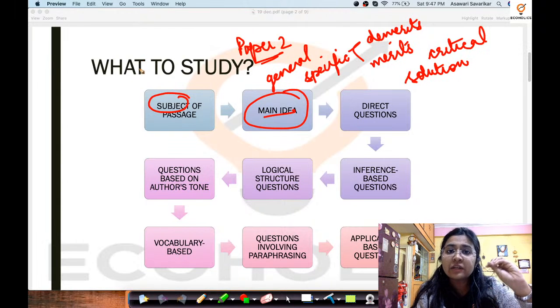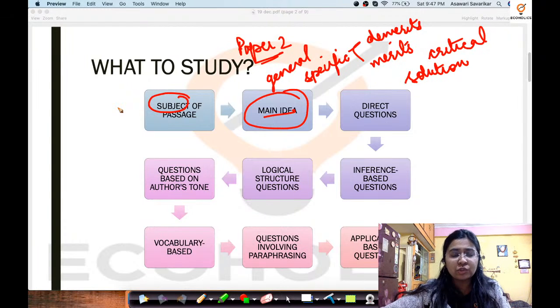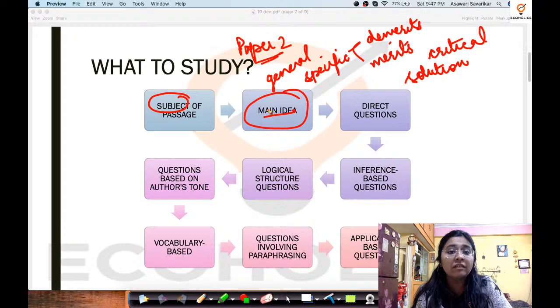When you start reading the comprehension in paper 1, you normally run your eyes through it and do the skimming or screening part. However, in paper 2, the passage is pretty different. It has a lot of jargon which will be asked when you solve the questions. So it is very important for you to read this passage a little more properly, compared to the reading of the passage in the paper 1 question paper.